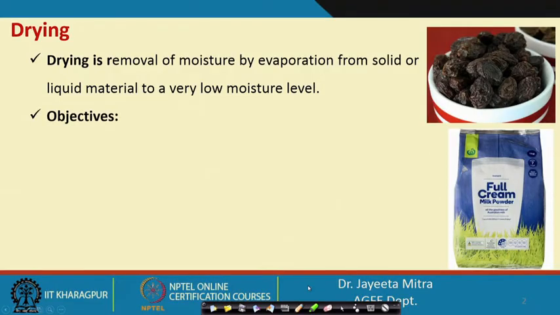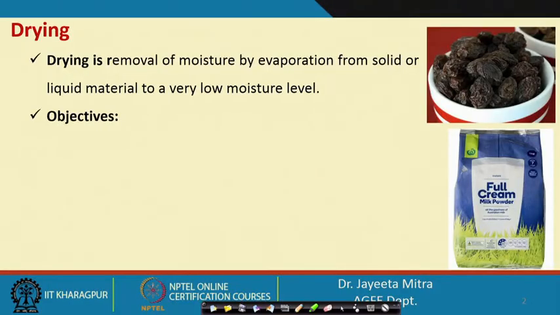So why do we do this bulk removal of moisture from the product? We have also learned evaporation, where we also remove moisture, but the difference is that the end product in evaporation is mostly a concentrated liquid, but the end product in drying is a solid, or mostly a solid, with very low moisture content and a porous structure if we deal with fruits and vegetables.